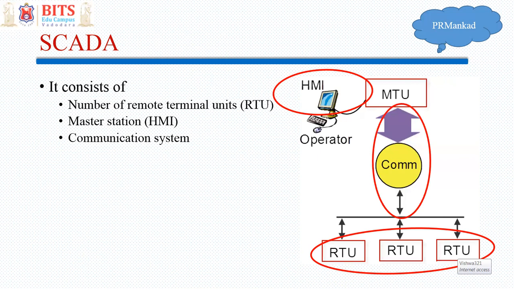There's a communication system, of course, because a number of different RTUs and devices collect data and they send it. So there's a definite way in which you need to communicate so that data is healthy, it is not lost, it is not mixed, it is authentic. We'll see about communication in our subsequent lectures, but there's a communication system which is required. And of course, there's a display and control. So there's a display terminal and a mouse and keyboard through which the operator or the supervisor can do the controls, right?